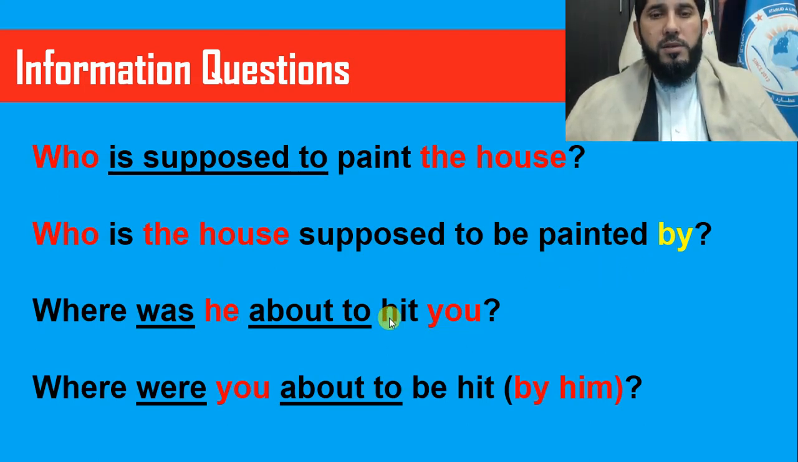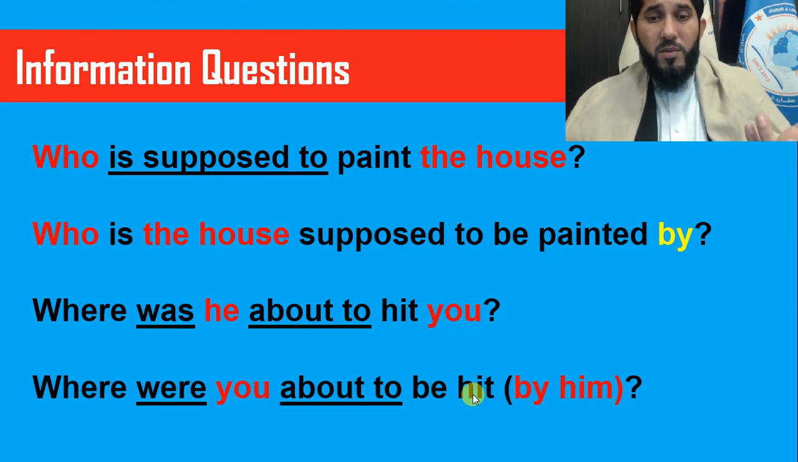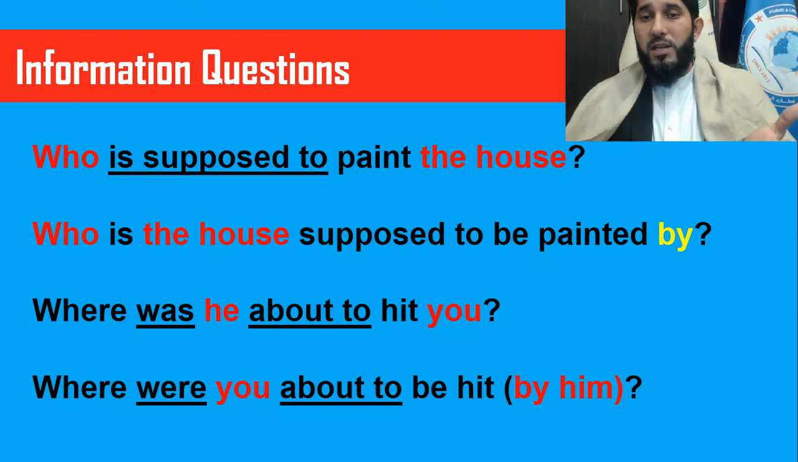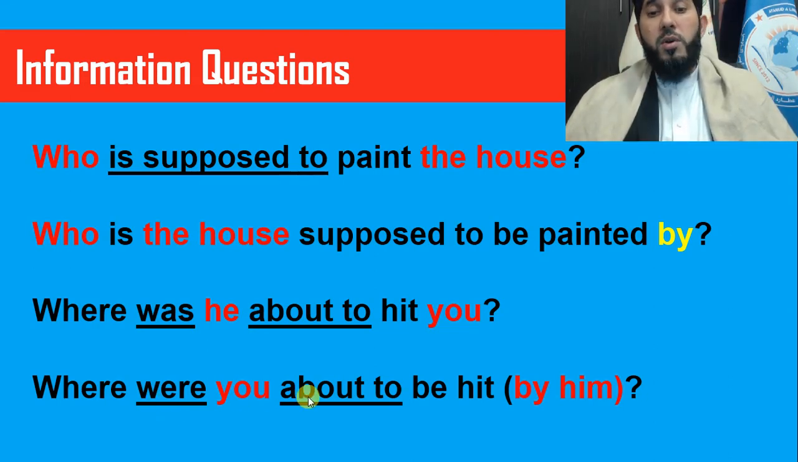Now, where was he about to hit you? Where was he about to hit you? So he is the subject, you are the object. See, the object of your active sentence becomes the subject of the passive sentence. So where was? Where were? Why were? Because your subject is you now. Here you use was because your subject is he. Okay, so where were you about to be? And after about to, you bring the main verb hit in its base form. But here, about to be, you bring the word hit in its third form. It's an irregular verb, and all three forms are similar. So hit base form, hit second form, hit third form. So where were you about to be hit by him?